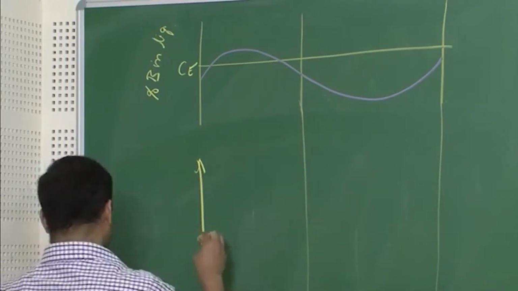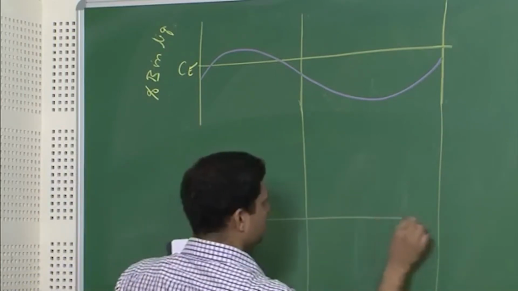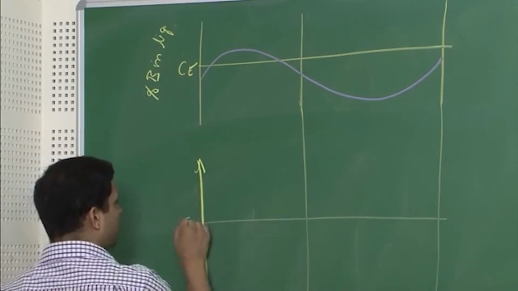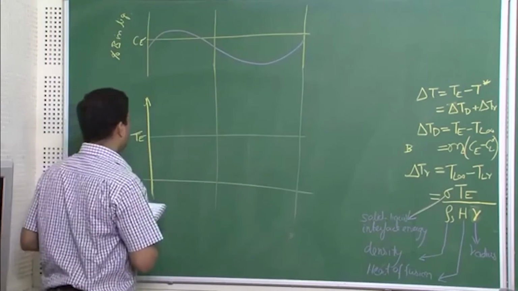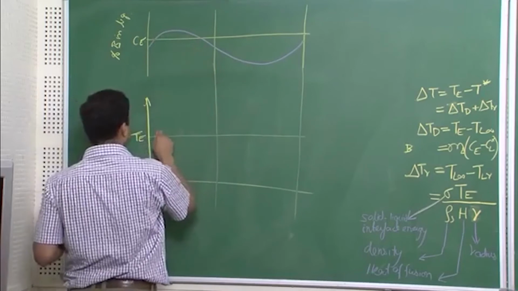And if we were to draw the delta TD, wherever we have CE, at that point you will have TE as actual temperature. So we are trying to draw the liquidus temperature. So at this point and this point it must be TE.